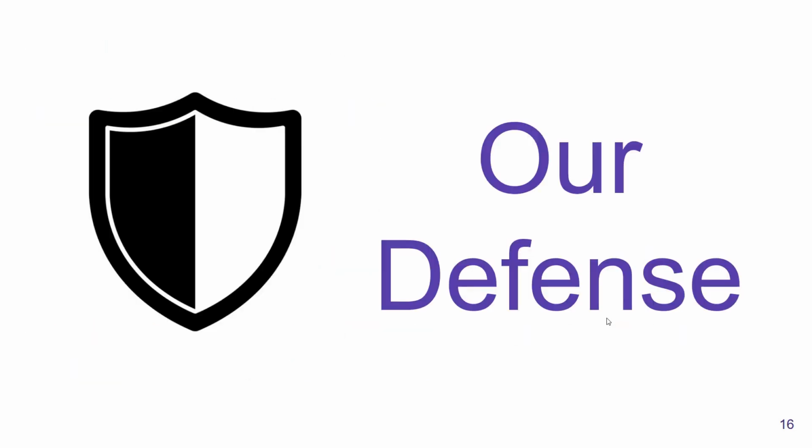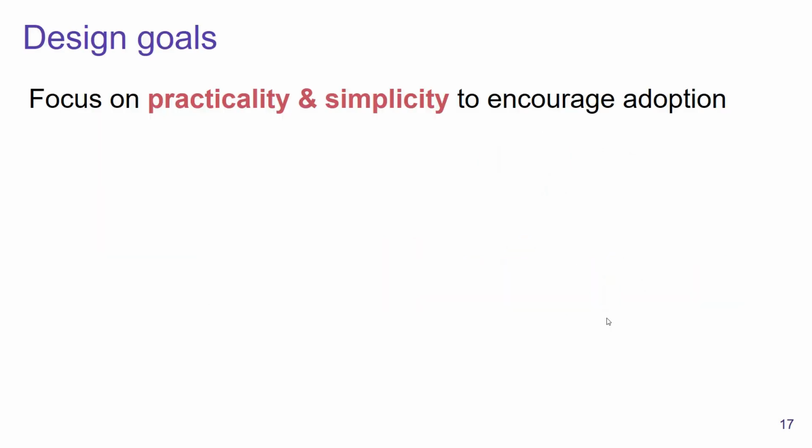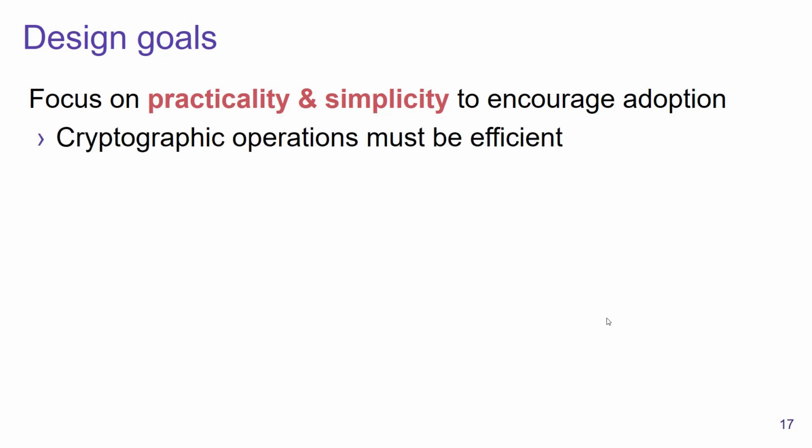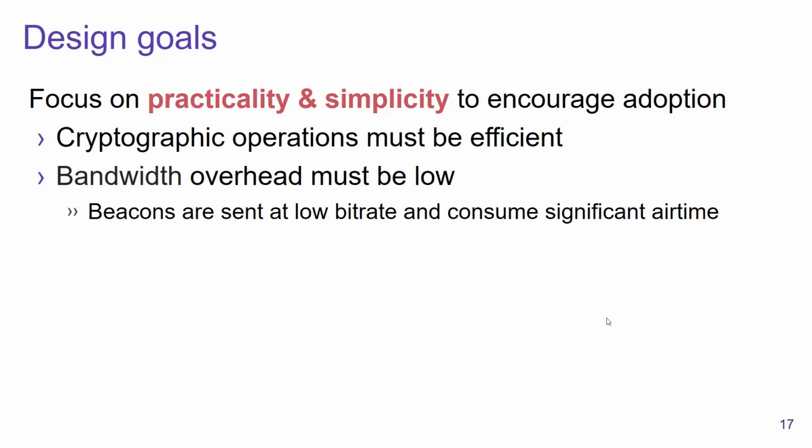So how can we prevent these attacks in practice? Well, the idea is to authenticate beacons such that an adversary can no longer spoof them. But before we get into those details, let's first state the goal of our defense. And the goal is to come up with a practical and simple design to encourage adoption in practice. So this means that our cryptographic operations must be efficient and that the bandwidth overhead must be low as well, because beacons are sent at a low bit rate, and even adding a few bytes will consume a significantly higher airtime.